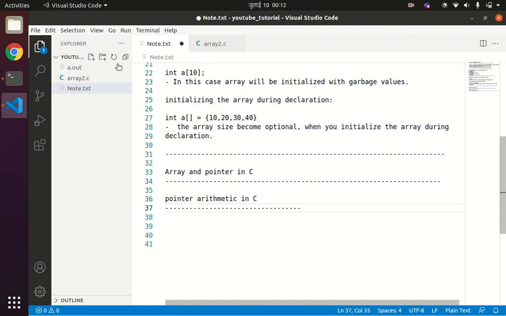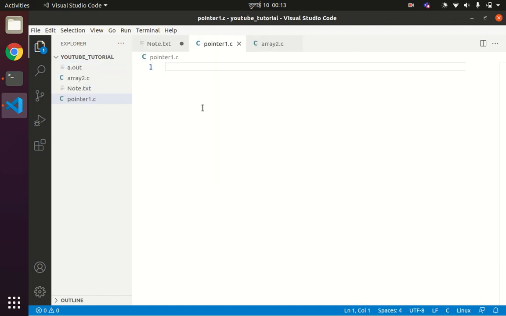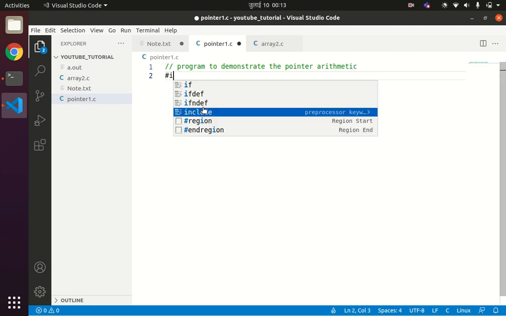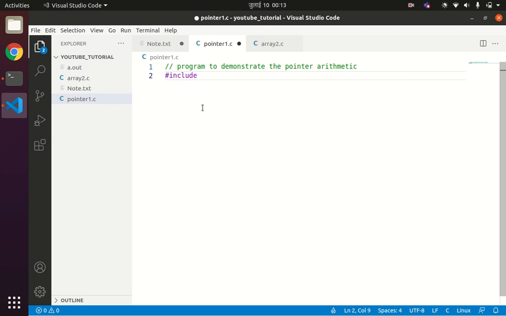So I'll write the first program as pointer1.c. Program to demonstrate the pointer arithmetic. #include <stdio.h>, int main.